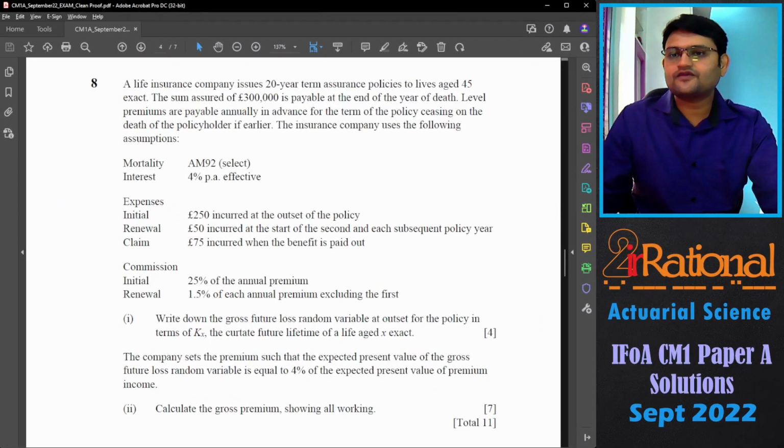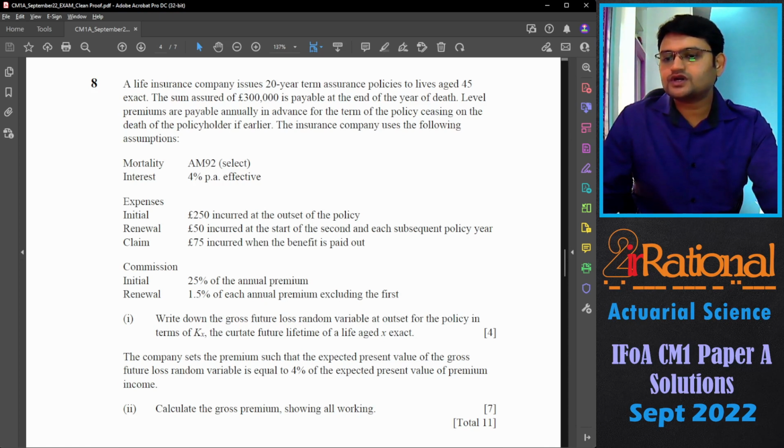Question number 8. A life insurance company issues a 20-year term assurance policy to lives aged 45 exact. The sum assured of 300,000 is payable at the end of the year of death. Level premiums are payable annually in advance for the term of the policy, ceasing on the death of the policyholder if earlier. The insurance company uses the following assumptions. So we have M92 select, interest rate is 4%. We have initial expense, renewal expense, claim expense. We have initial commission, renewal commission. Write down the gross future loss random variable at the outset of the policy in terms of K_x.